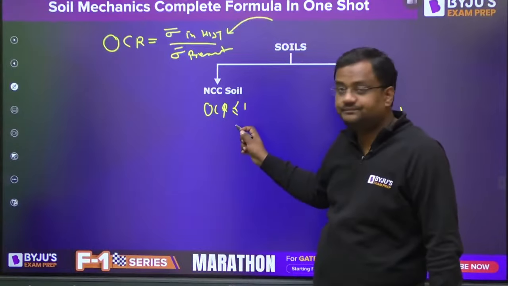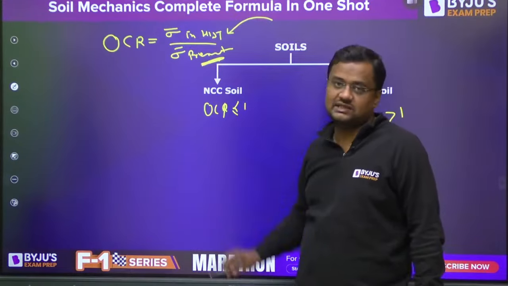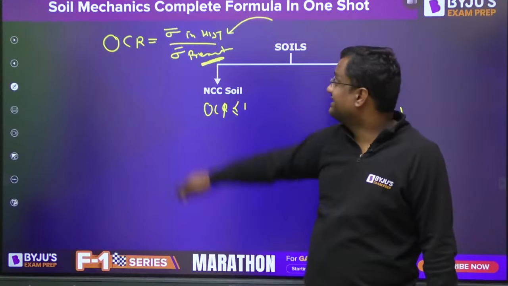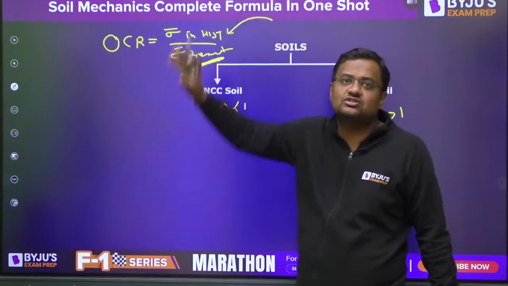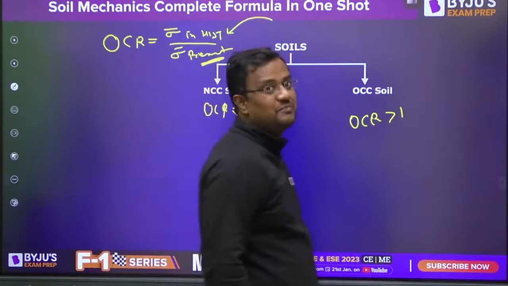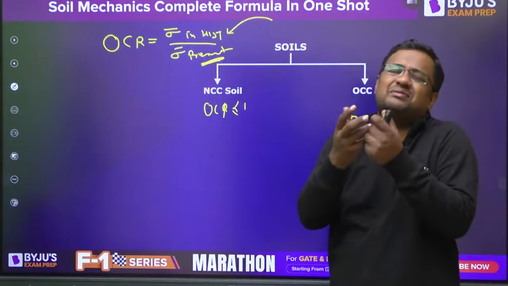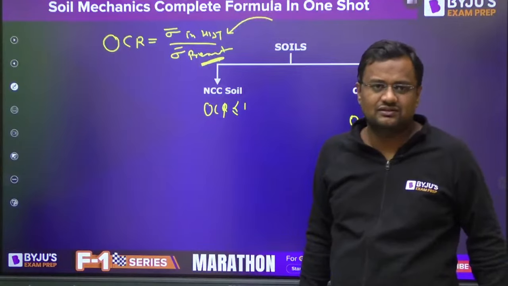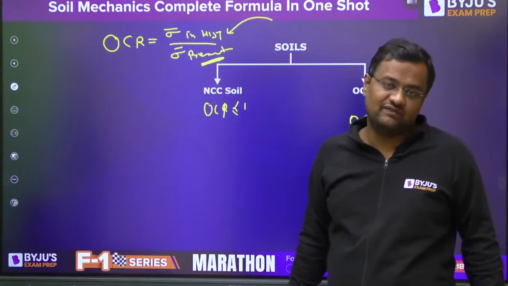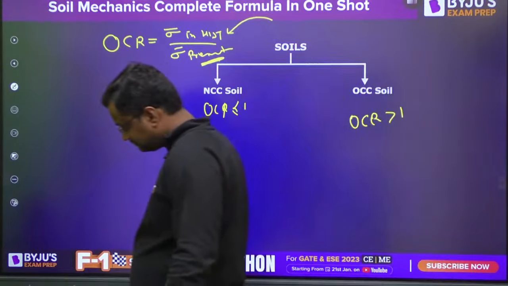NC soil means the ratio is less than 1. Today's stress is maximum. In history, the maximum stress has not been applied. Today's stress is maximum. Now, why is it very important? The question is not what is OCR, everybody knows this. The question is, what is the significance here?